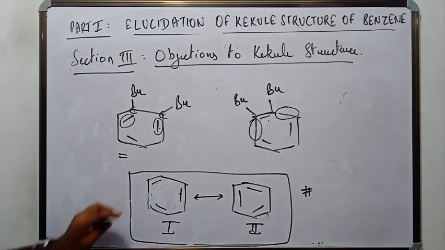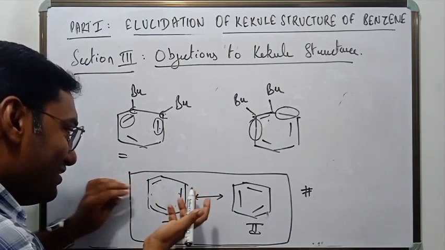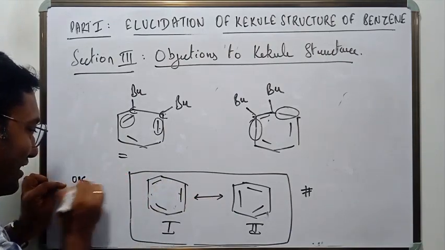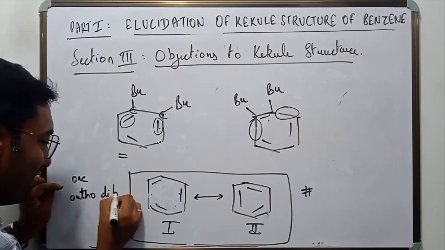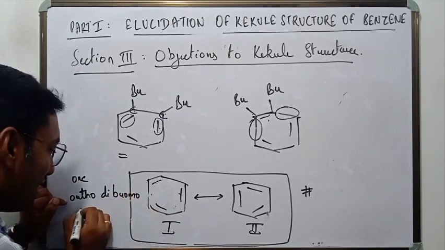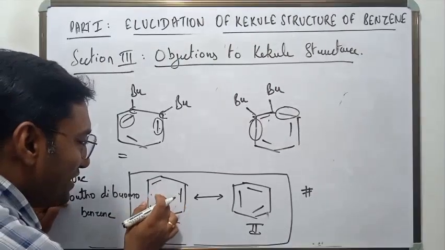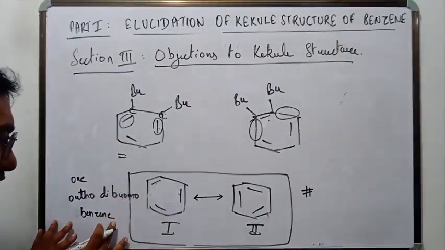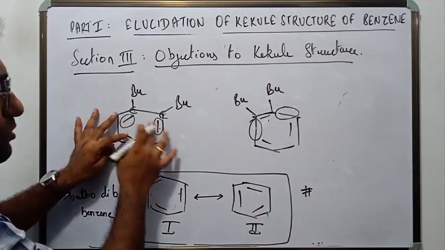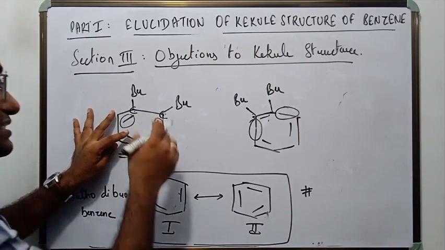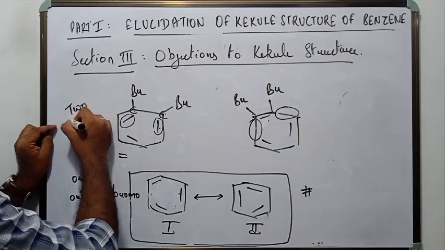If they oscillate back and forth, then there is of course only one ortho dibromobenzene, because it will be very difficult to find out otherwise. But if the double bonds are rigid, if they are fixed as initially proposed by Kekule, then there will be two orthodibromobenzenes.